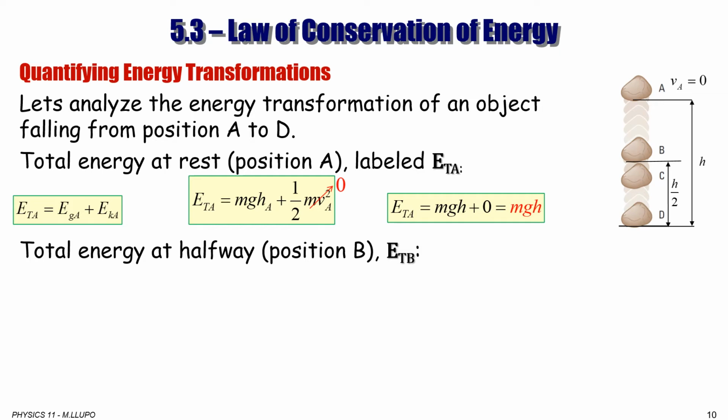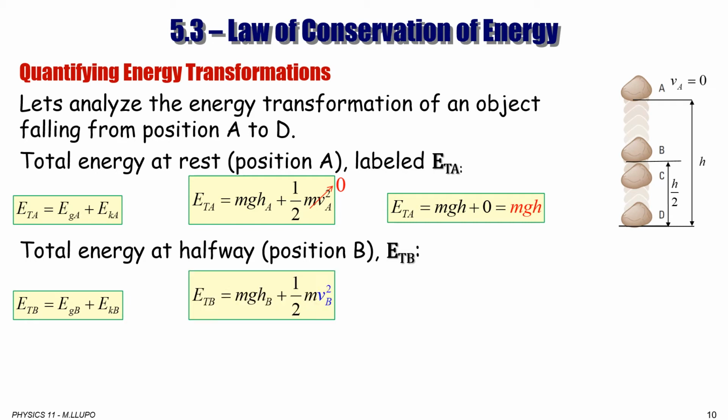At position B. We choose B to be halfway through because it's easy to use kinematics to find the speed at point B. So total energy at point B is equal to gravitational potential energy at point B plus kinetic energy at point B. So we are consistent with formulas. We're using exactly the same as at point A and exactly the same at point B.